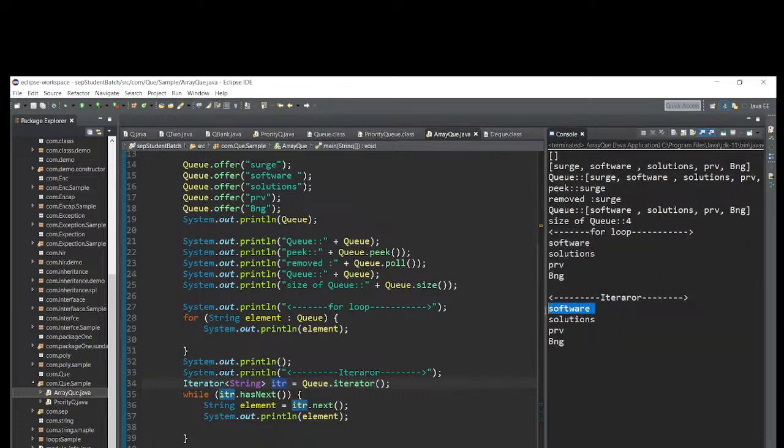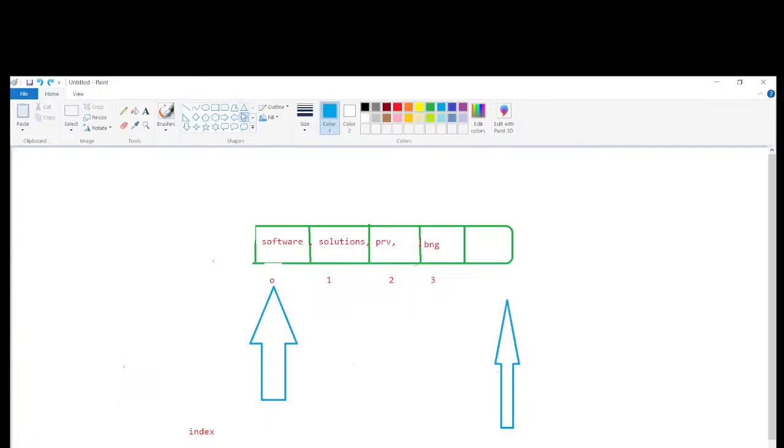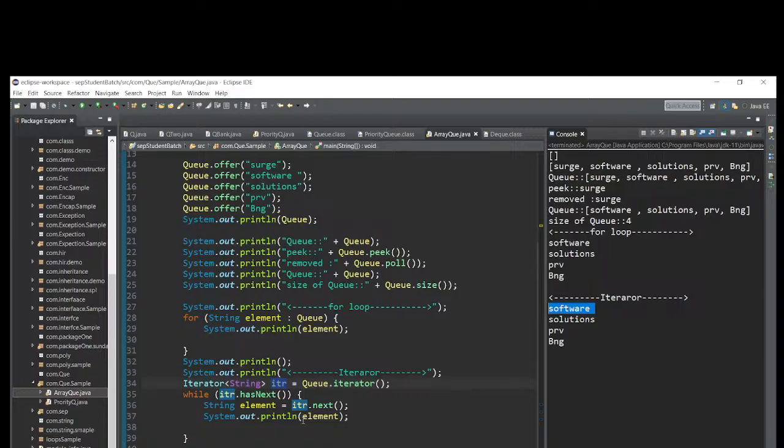Software. Iterator hasNext: the condition is true, so it will go inside. Iterator dot next, the cursor will move towards this side, right? In this, the index 0 element is available, and it will print on the console, right?